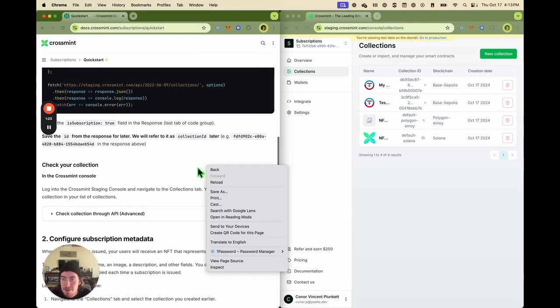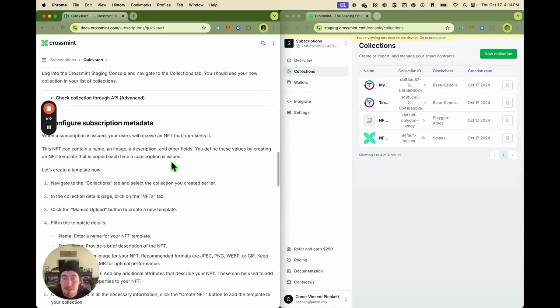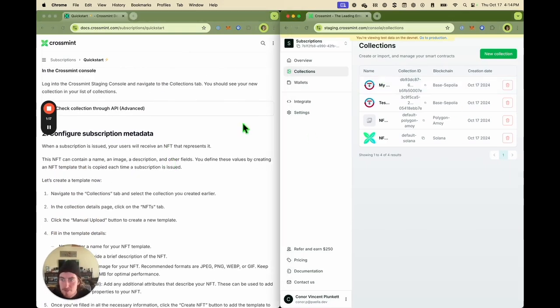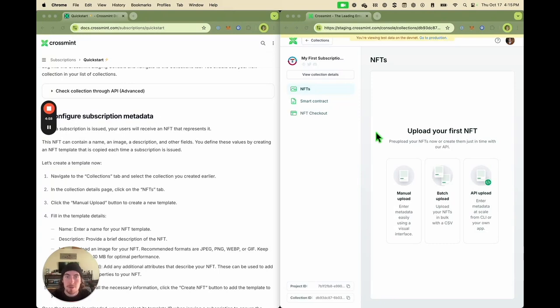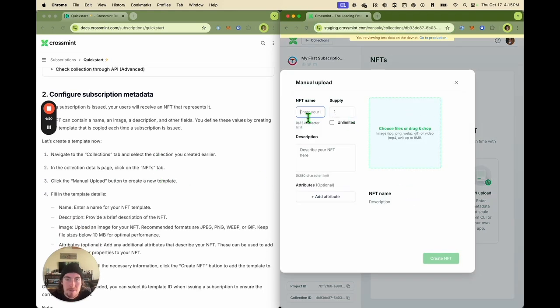So now that we have our collection and we can see it, we're going to make some metadata for that collection. So we want to make some subscription metadata for that collection. So we'll do manual upload like it says in the guide. We'll make our first subscription. Give it whatever supply you want, however many customers you want. Let's say we want 100.